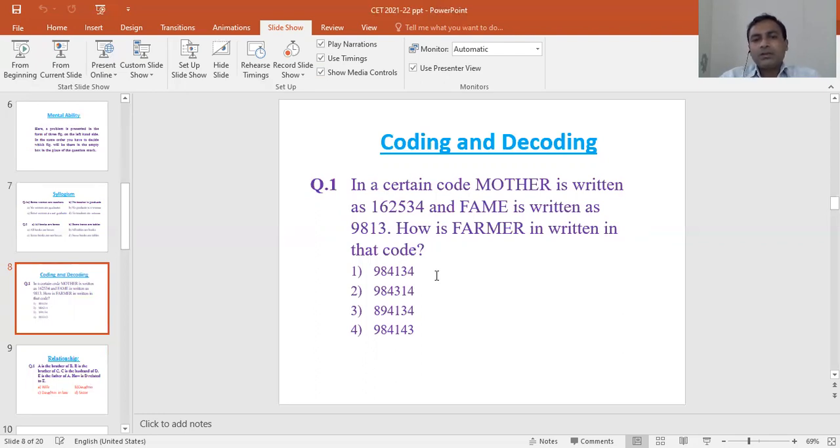Your options are given like 984134. By comparing with the above question, you have to identify the correct answer. As I have told you, you can write the numbers to the alphabets, and then by choosing the place, you can identify the correct option from the given options.